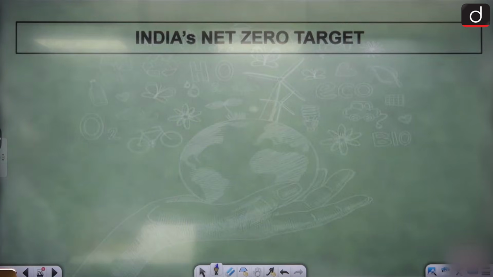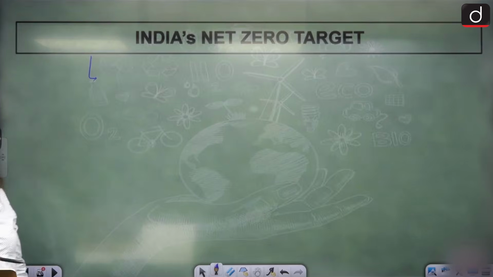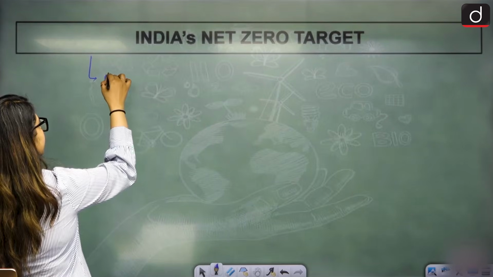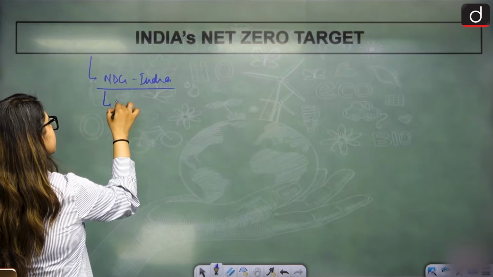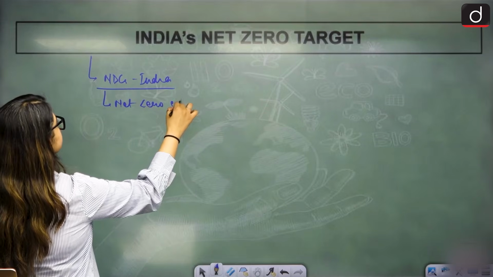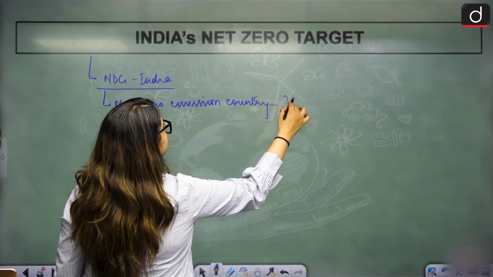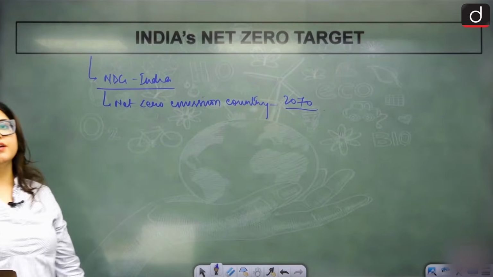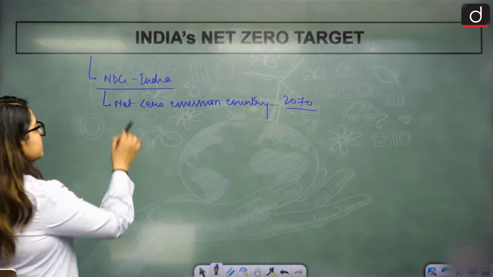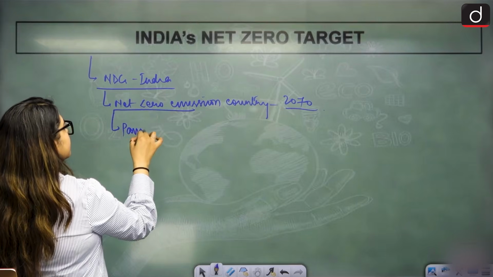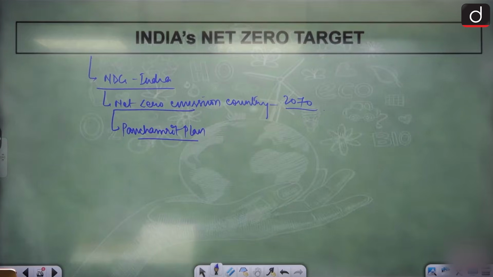All right. Coming on to next, what did India adopt then? India took a net zero target. India wants to become a net zero emission country. NDC of India, what is India's commitment? To be a net zero emission country by 2070. Right? That is our Panchamrit plan. What is our Panchamrit plan? To achieve this by 2070.